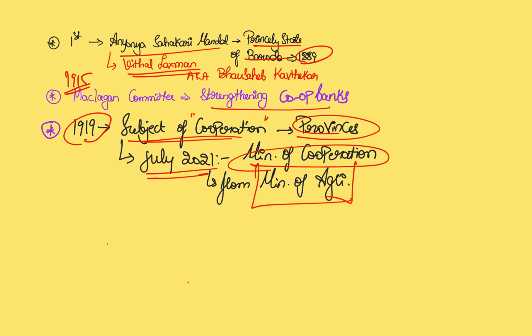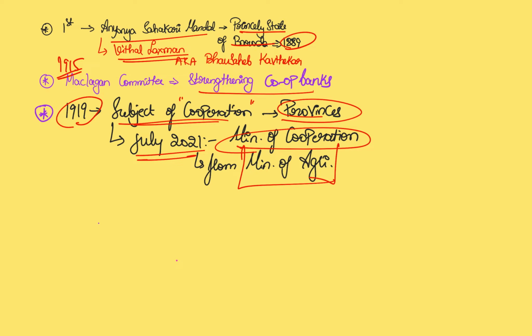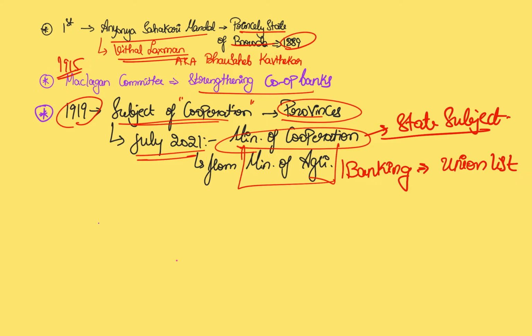Now, here is the caveat. When we are talking about the idea of cooperation, this is actually a state subject. Now, why is the center regulating this is a criticism. It is criticized that this measure is against the spirit of federalism. And when we are talking about banking as a concept, it is under the union list. So Parliament has the power to legislate over the banking industry in our country.